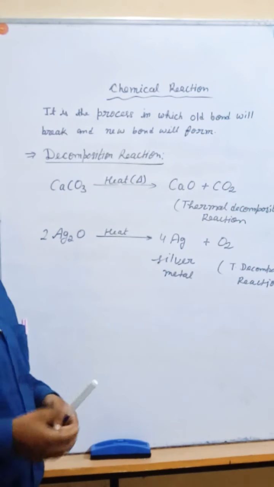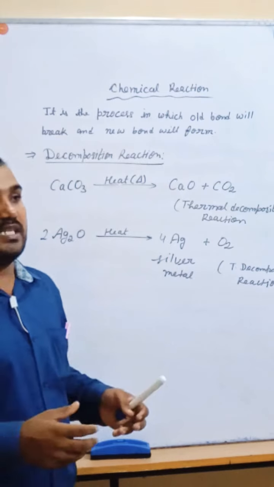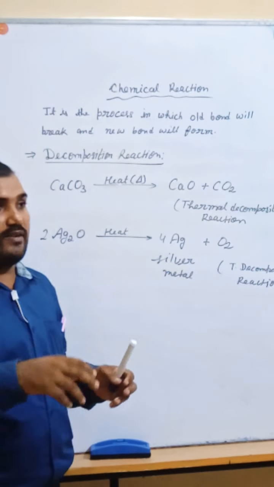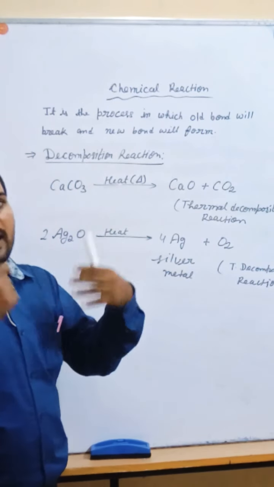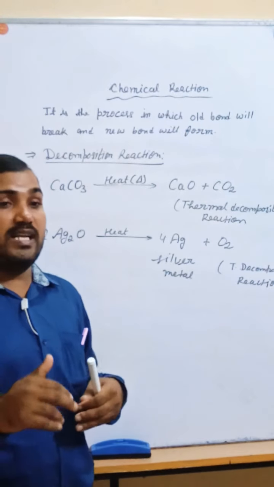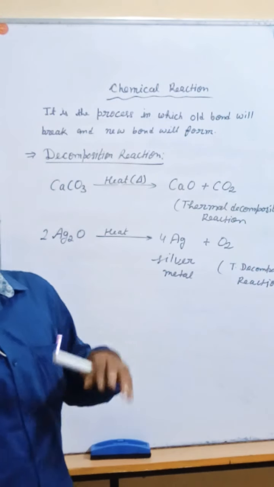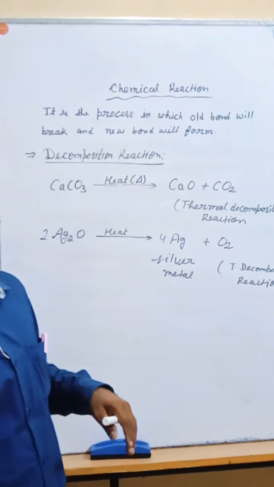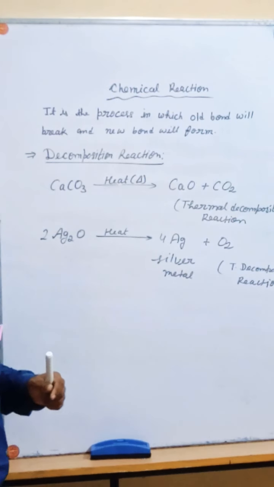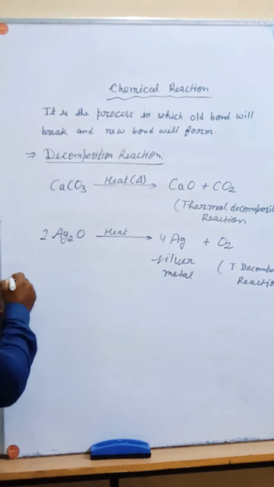But for some reactions, it is necessary to give a very large amount of heat to break the bond, and if we are unable to give that in normal cases by providing heat, then we use sunlight. That is why it is said to be a photochemical decomposition reaction.